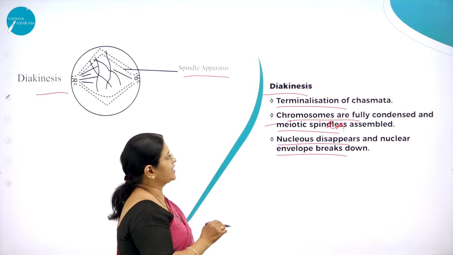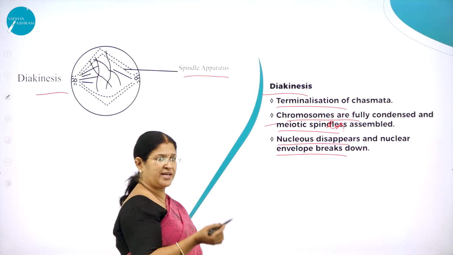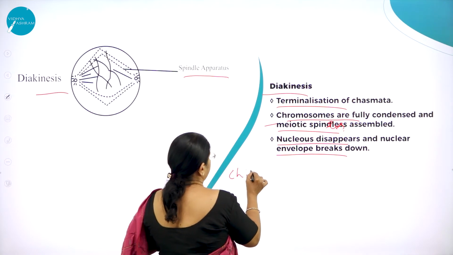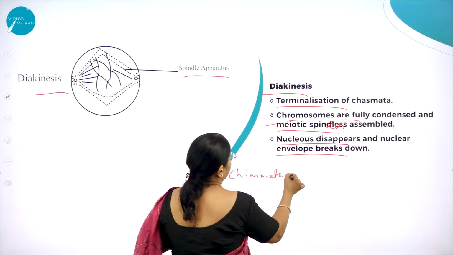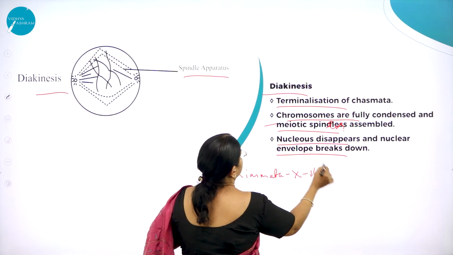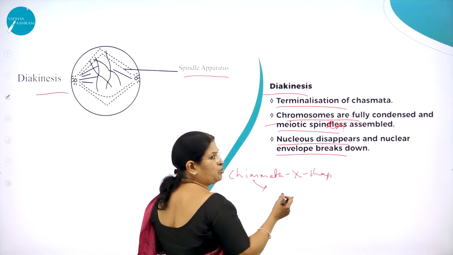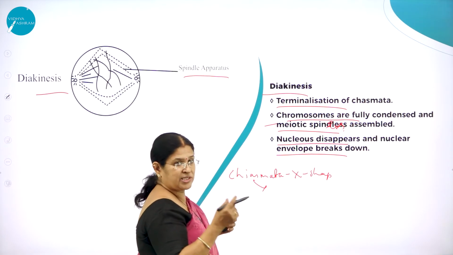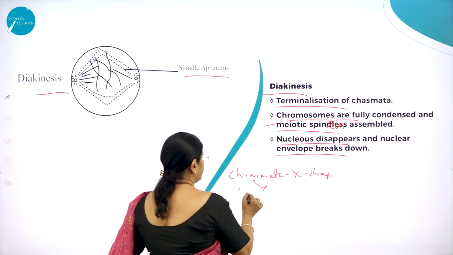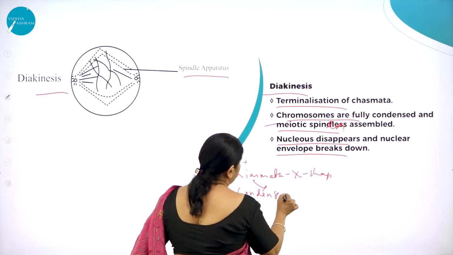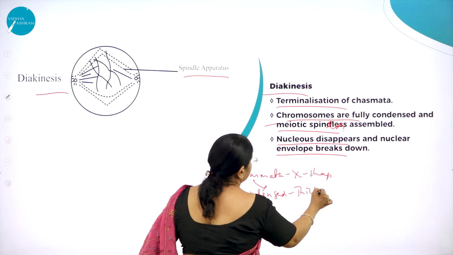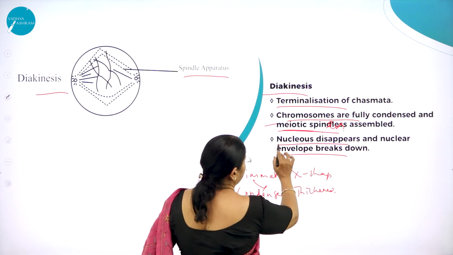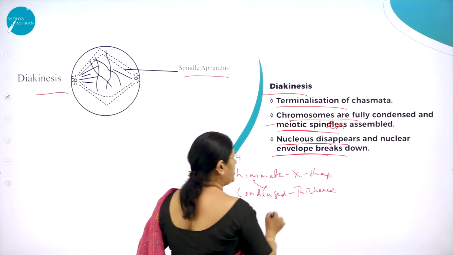So what happens in diakinesis? Terminalization of chiasmata. The chiasmata is an X-shaped formation. So that will terminalize, meaning they move apart. The X-shape will start moving apart. Chromosomes are fully condensed. Condensed means thickened. Thickened, and meiotic spindles assemble, nucleolus disappears and nuclear envelope breaks down.